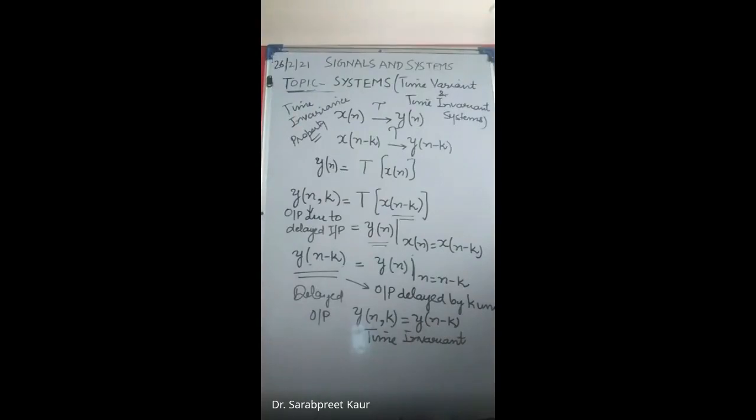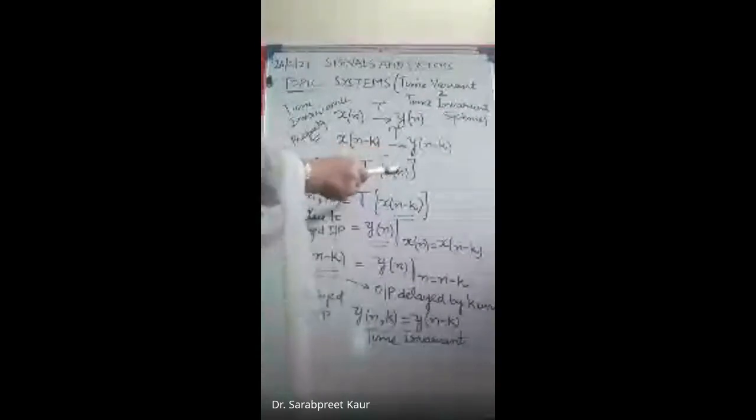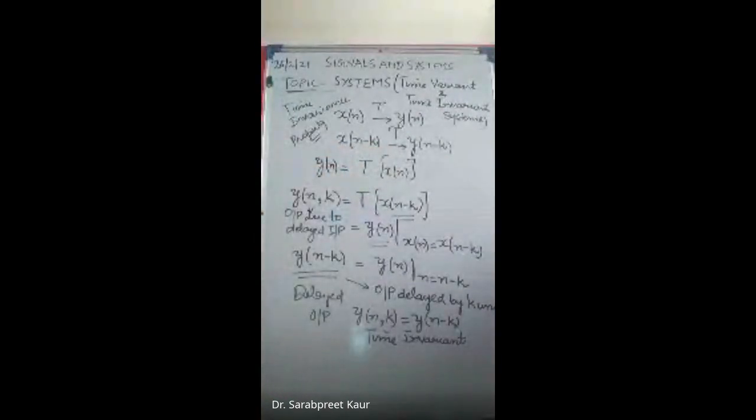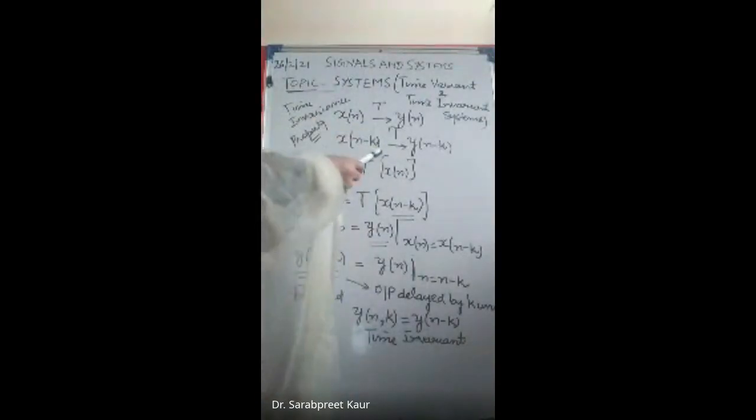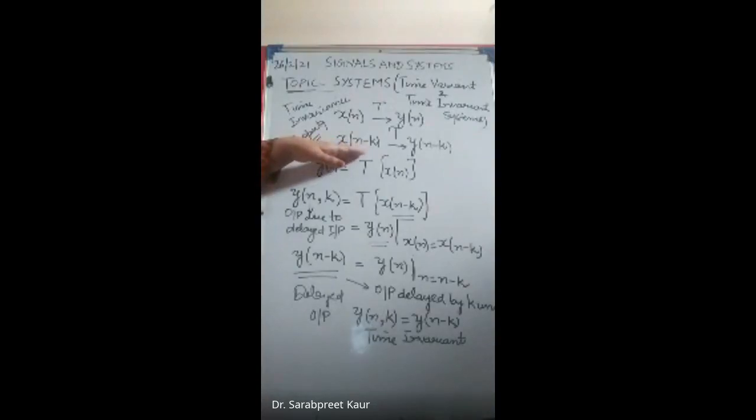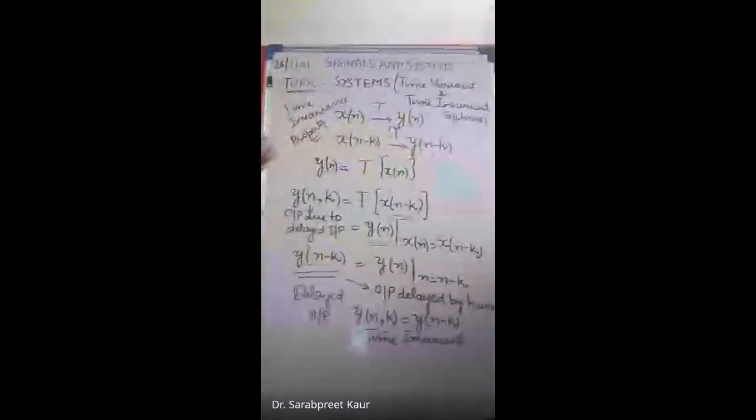If you just see this, we took an input x(n), the output is y(n). Then if we delay the input by k samples, your output is also delayed by k samples. Means whatever change you are doing in the input, the same is reflected in the output. So this is a time invariant system. The input output characteristics are not varying with time. Even if you delay the input, the same effect is reflected in the output.